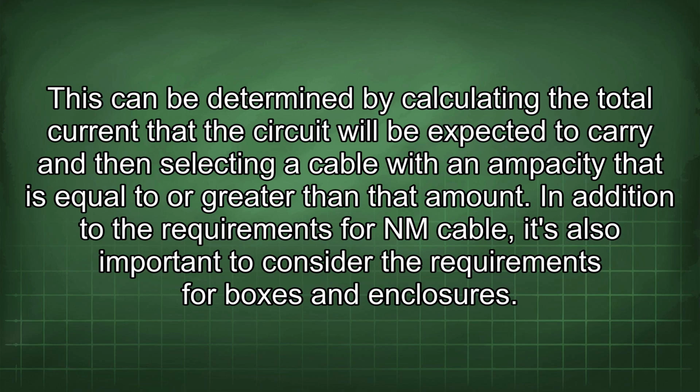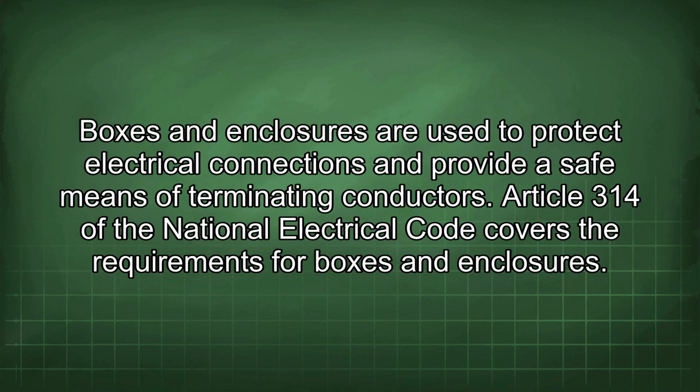In addition to the requirements for NM cable, it's also important to consider the requirements for boxes and enclosures. Boxes and enclosures are used to protect electrical connections and provide a safe means of terminating conductors. Article 314 of the National Electrical Code covers the requirements for boxes and enclosures.